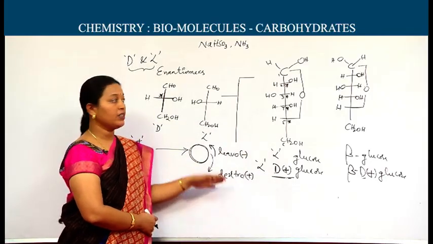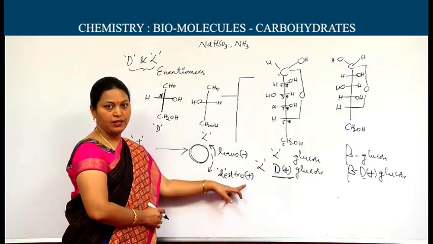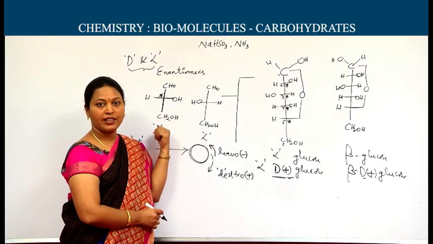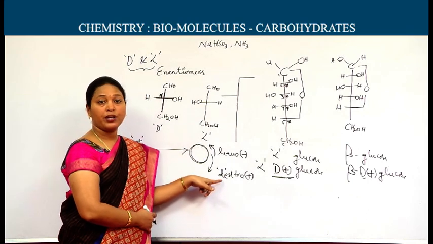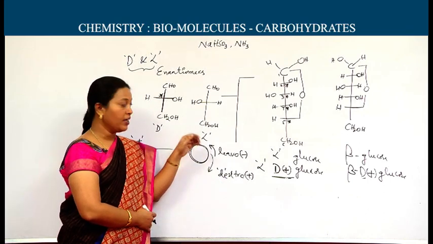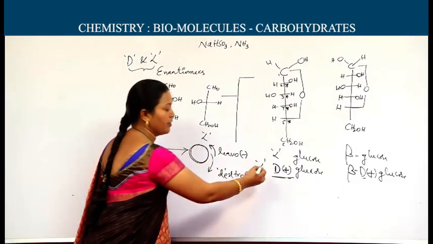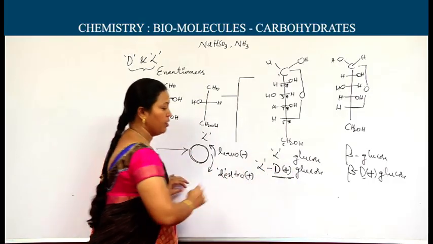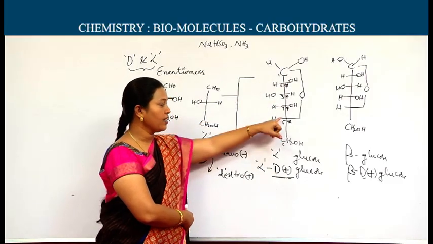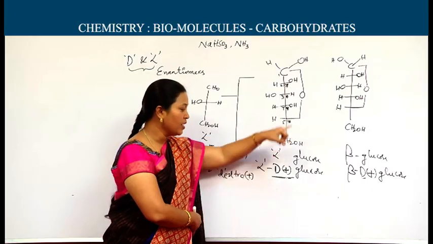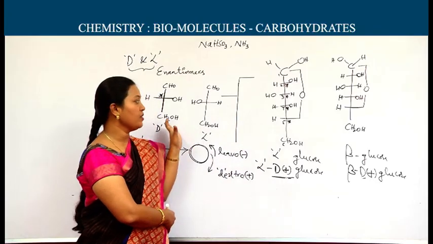Don't get confused between the capital D and the small d. Dextro can be represented by small d or plus. Capital D is the absolute configuration, asymmetric carbon with OH on the right side. Small d shows optical rotation when monochromatic light is used. If it has the ability to rotate towards the right side, then we call it dextro. Now I think you got it: alpha D glucose means alpha form, first carbon with OH on the right side; D, highest asymmetric carbon with OH on the right side; plus, as it rotates plane polarized light towards the right side. This is the information that you have to know.